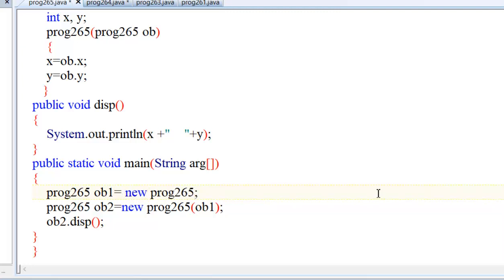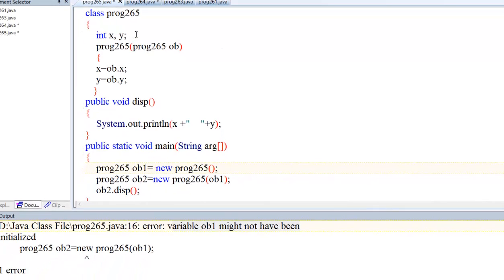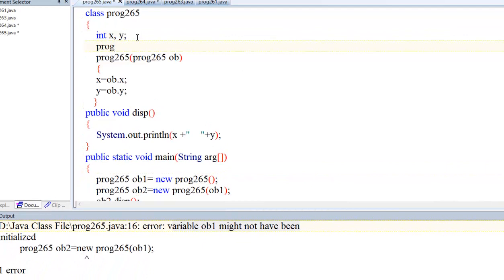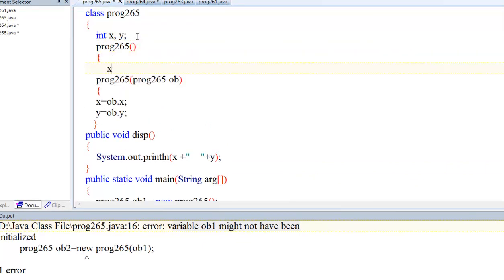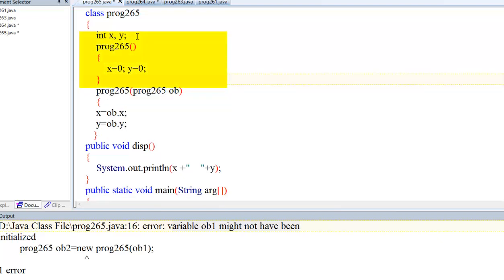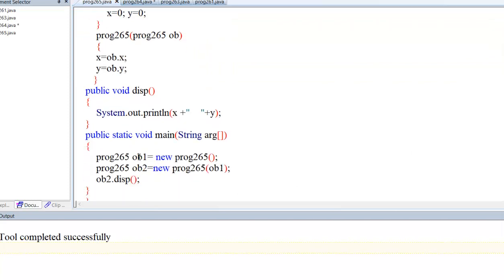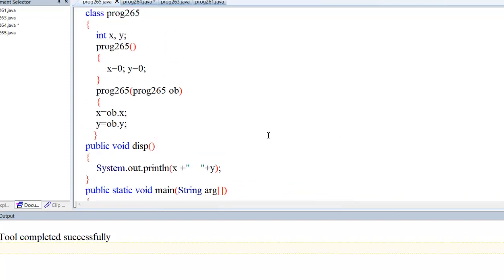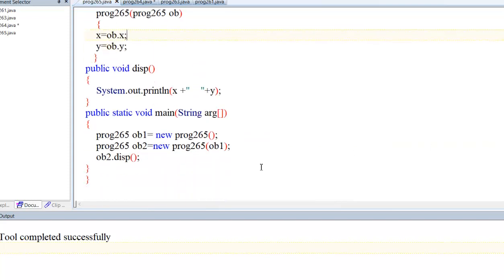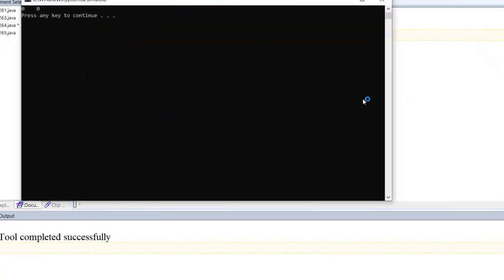Program 265, to call the default one. Okay. To define the program 265 default constructor, x equal to 0 and y equal to 0, and initialized. Okay. So initialized is a default constructor. The value of x and y is 0. And now I pass this object to another constructor to call the parameterized constructor, so that I will get the values 0 and 0, but